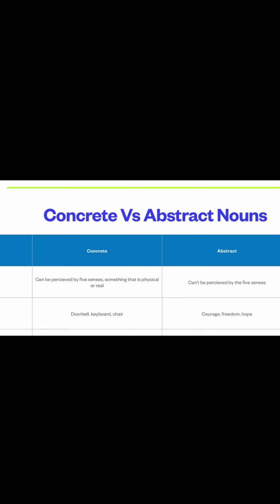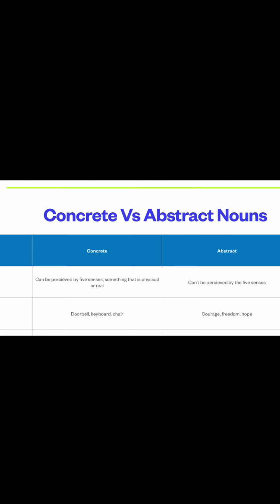And the third method is concrete versus abstract nouns. In this division, we have concrete nouns and the abstract nouns. The concrete nouns are basically those that can be perceived by your senses, something that is physical or real. You can touch it, hear it, see it, smell it. For example, if the doorbell rings, you hear it, it's something physical, and you can see it as well, you can touch it, right? The keyboard, you can touch it. The chair that you have, you can see it, you can touch it.